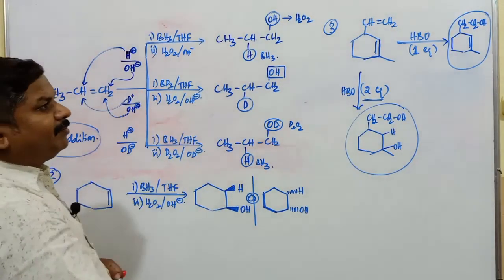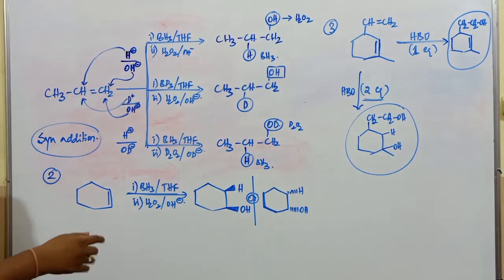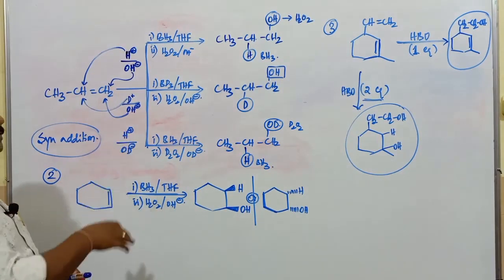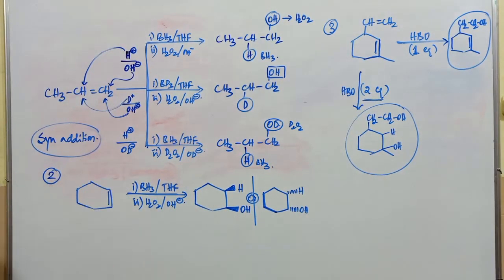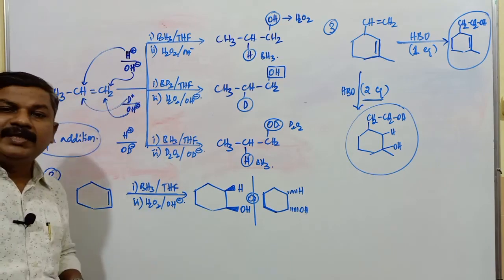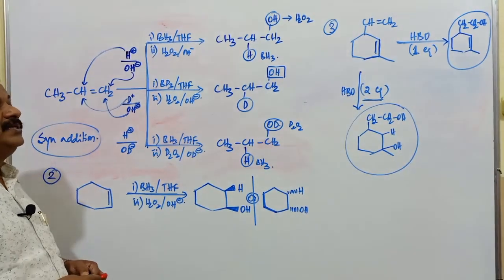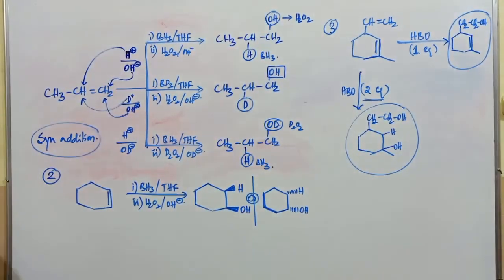So these are some examples where the hydroboration oxidation process is commonly used for the conversion of alkene into respective alcohols. So this is the second method. It is known as the hydroboration and oxidation process. Copy it.